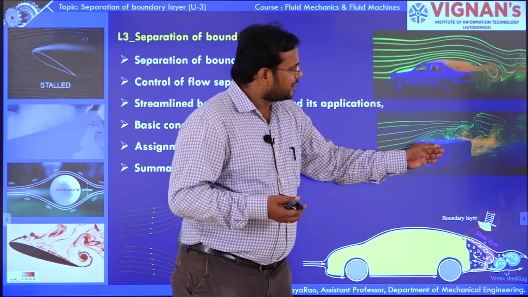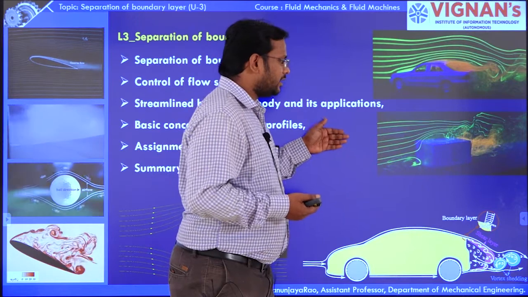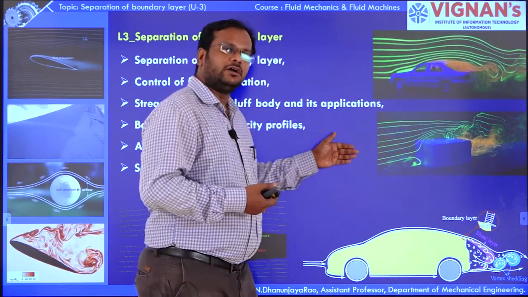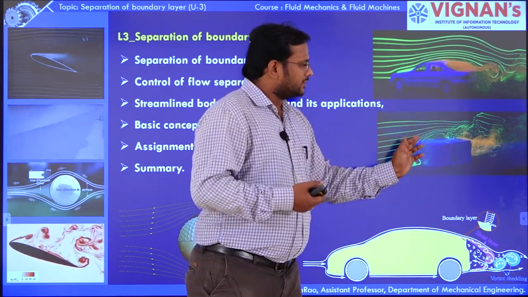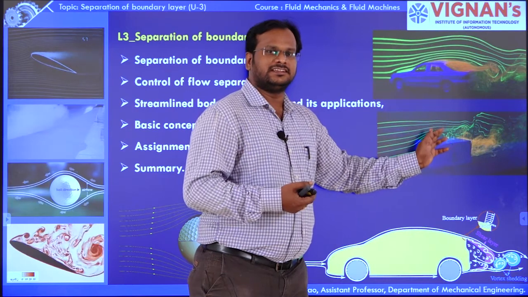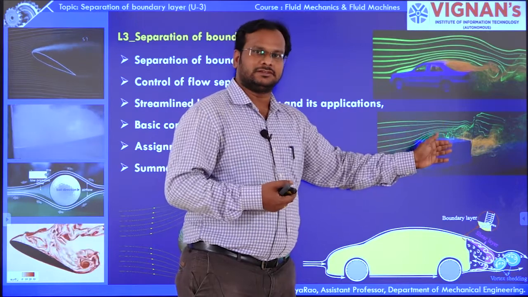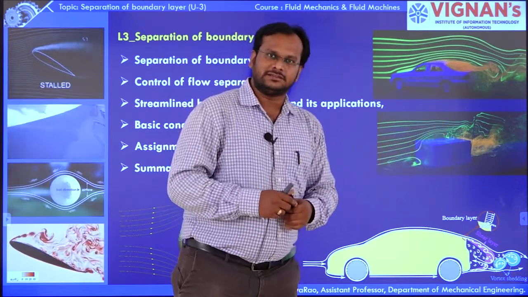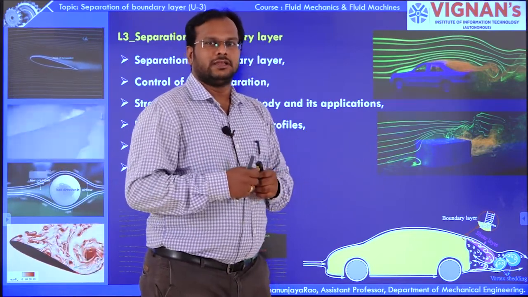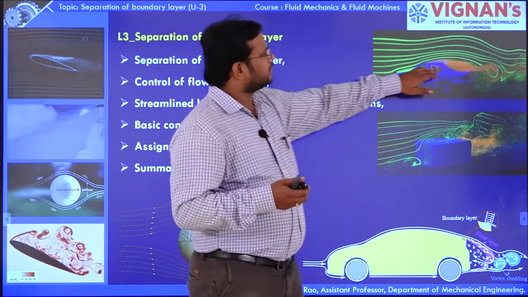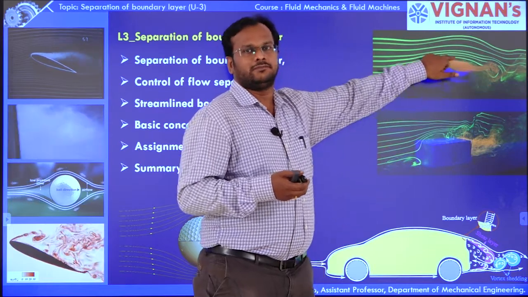Here also you can see a body. There is a rectangular body. Here you can see the particles of the fluid moving over the body. There is a formation of boundary layer, with laminar flow, turbulent flow, and a transition in between, after which the boundary layer separation occurs. Whenever the boundary layer separation occurs, it will create a backward flow and the formation of eddies will increase. Here also you can see the separation occurs and it creates a backward flow.